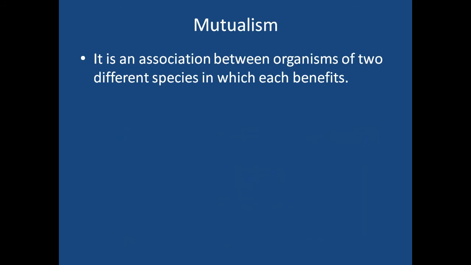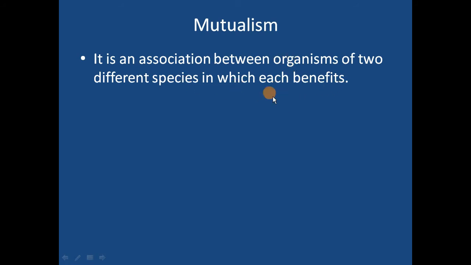Next population interaction is mutualism. By the name itself we don't even need to look at the definition. Both the species, the two different species that are interacting, are getting benefited from each other. So what is the definition? Mutualism is an association between organisms of two different species in which each benefits.